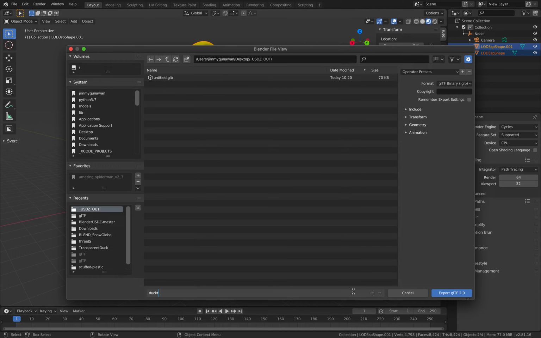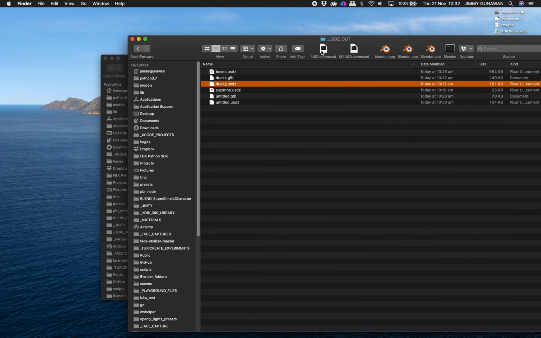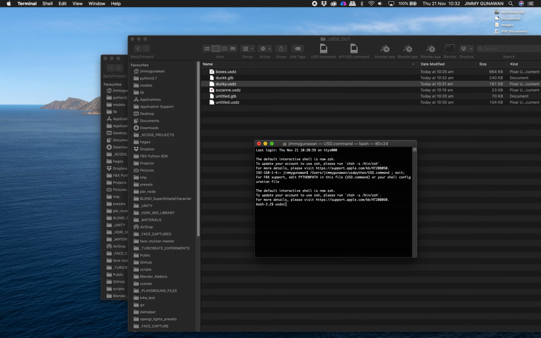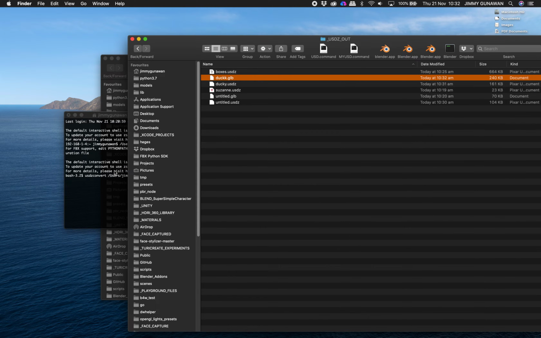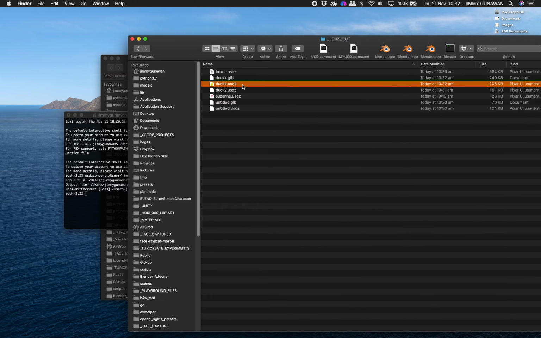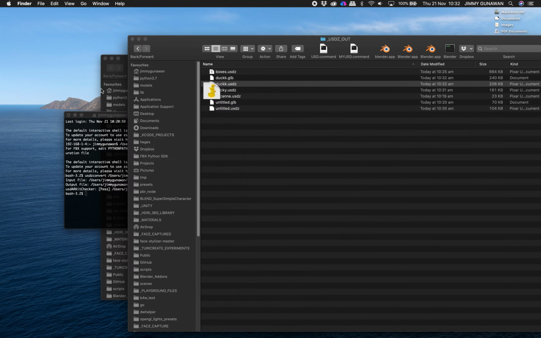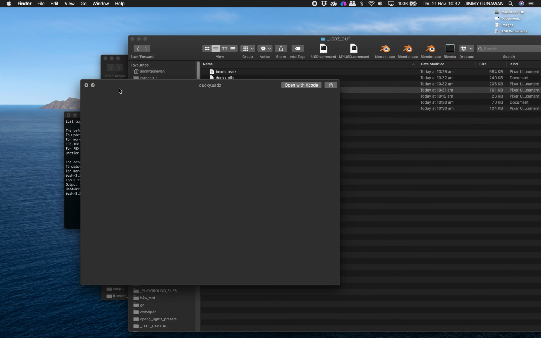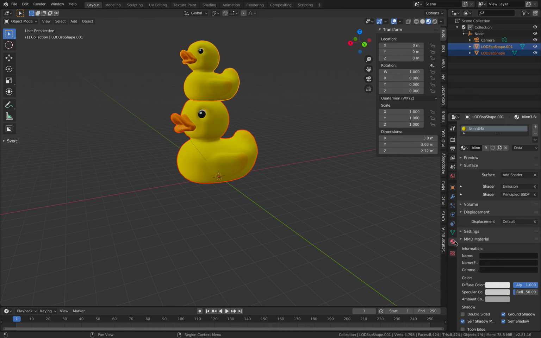Oh, I'm going to use USDZ Convert. So this one I know will work. Yeah, this one doesn't work. I don't know why. I have to investigate. I might actually find a bug, or is it?